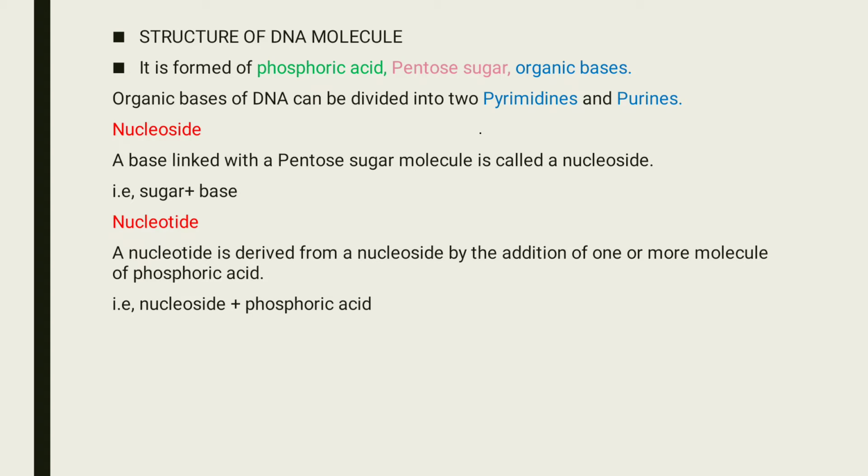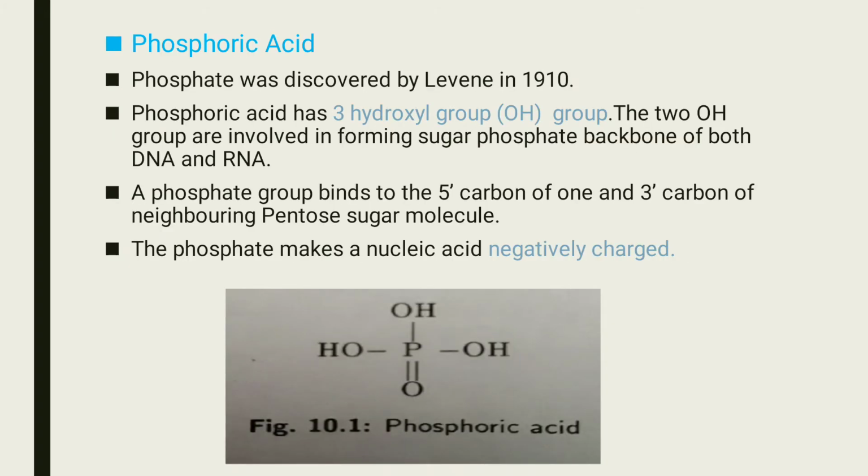A base linked with a pentose sugar molecule is called a nucleoside, and a nucleotide is derived from the nucleoside by the addition of one or more molecules of phosphoric acid.